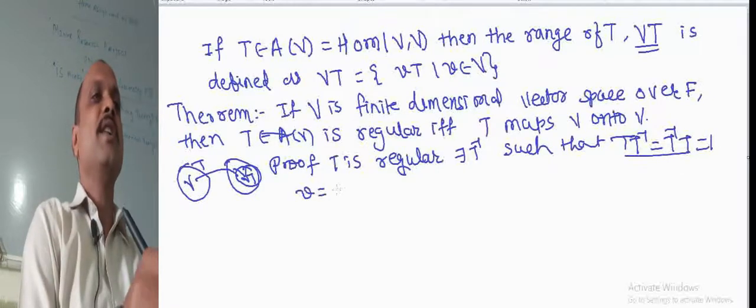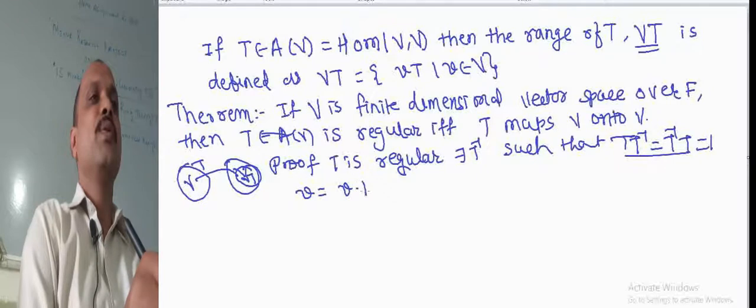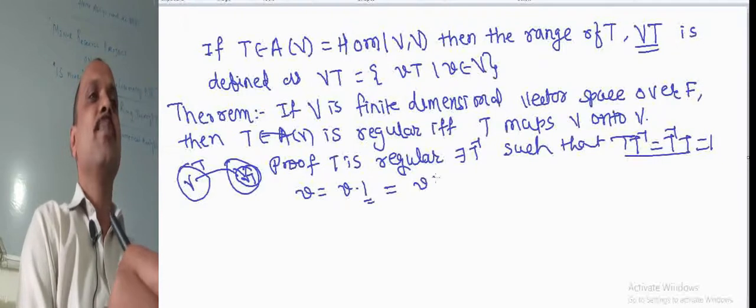Then we can write V equal to V into 1. For this 1, we replace it by T into T inverse.